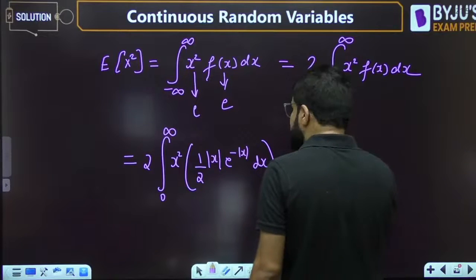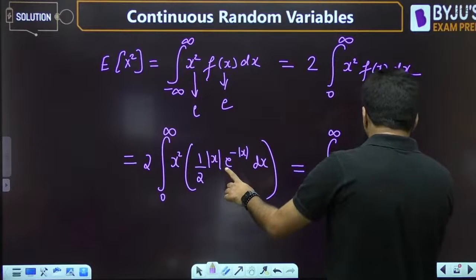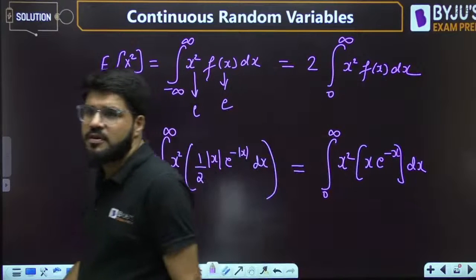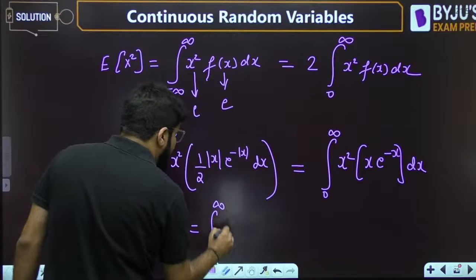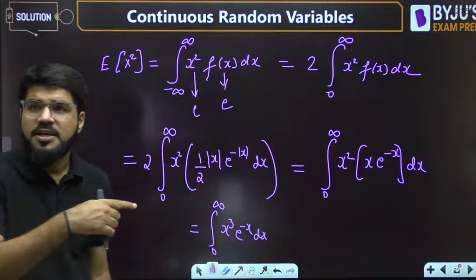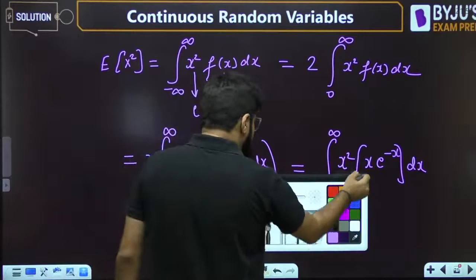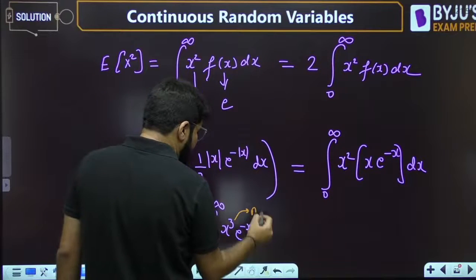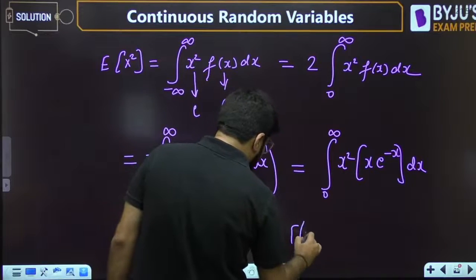I can write down this as integral 0 to infinity x square into x e power minus x. The modulus of x can be written as directly x because x is already positive. Okay, so now this is integral 0 to infinity x cube e power minus x dx. Now, just in today's class, solving one of the earlier questions, we revised the gamma function, right? This is again of the form x power n minus 1, e power minus x, right? So this should be equal to the gamma function, gamma n.